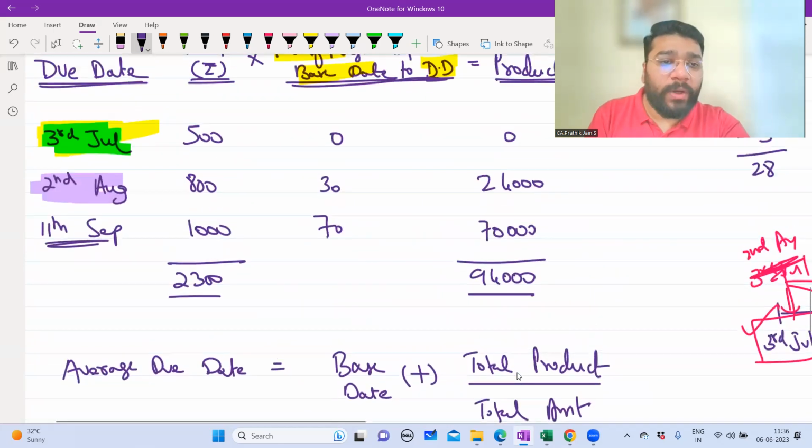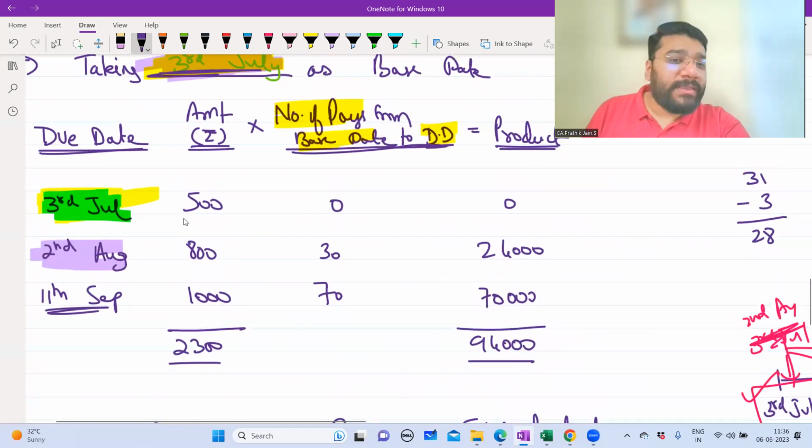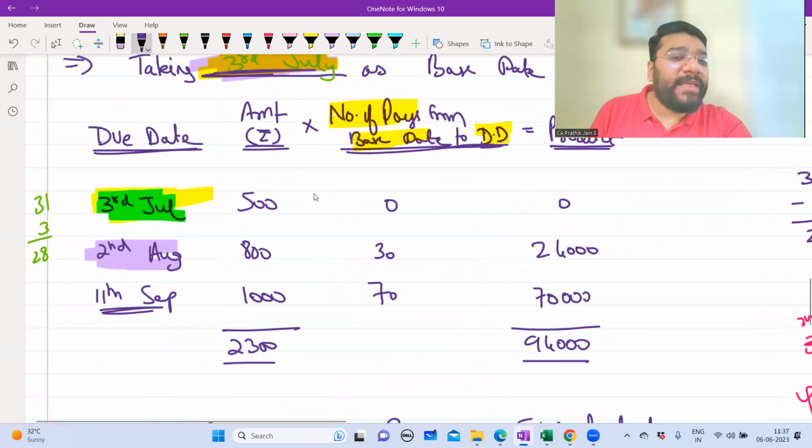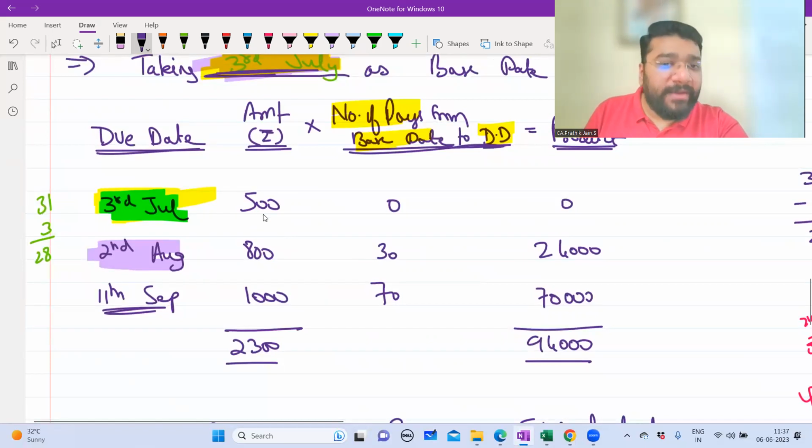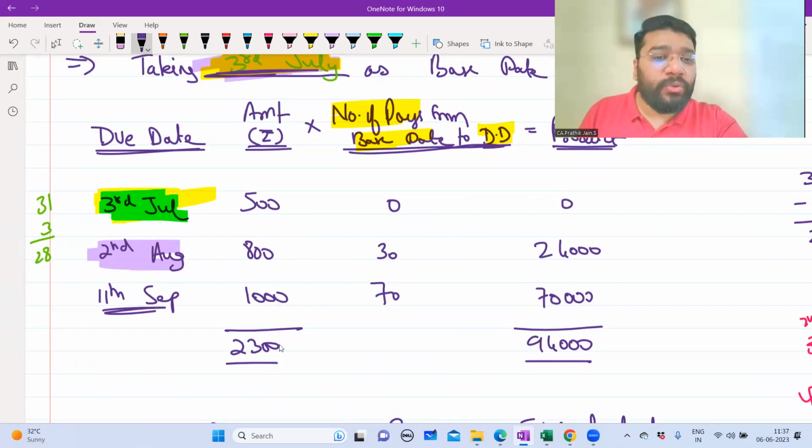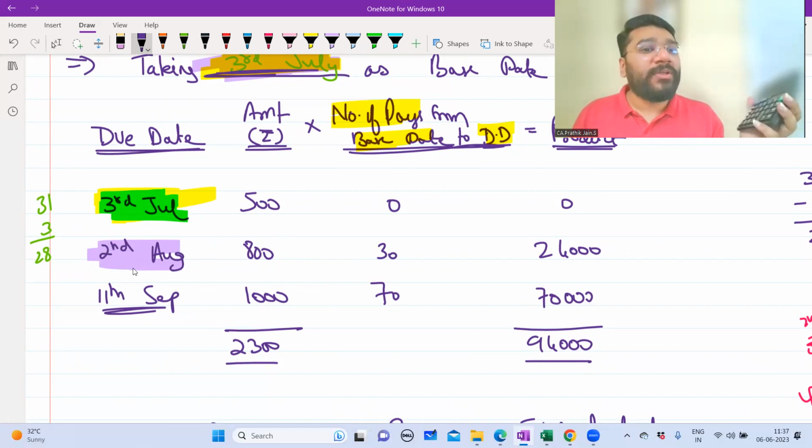Now, please understand, guys, what we did is basically this: the amount is multiplied with the days. See, if I take the average of the amounts, like 500 plus 800 plus 1000, that is 2300 divided by 3, I'll get the average amount. I don't want the average amount, I want the average date. So what do we do? With the due date, I cannot get the average. Can you get the average of these dates? If I tell you 3rd July, 2nd August, 11th August, can you add these 3 and divide by 3?